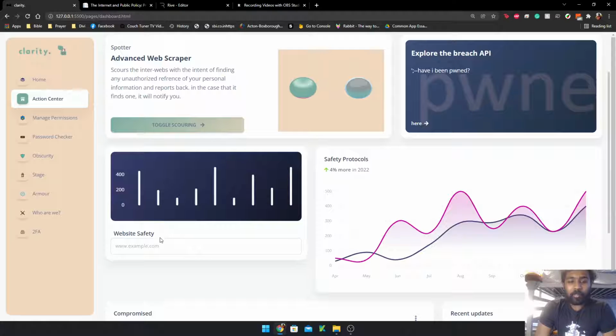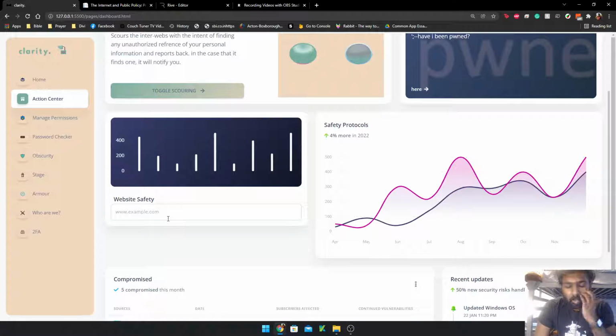And then we also had a website safety measure, which we took from Google's Web Safe API, which allowed us to check if a website was safe enough to explore, whether it was to check something, make payments, and all of that. And the right side gives you a good graph about how you have been doing in combating data, being safe with data throughout the year.